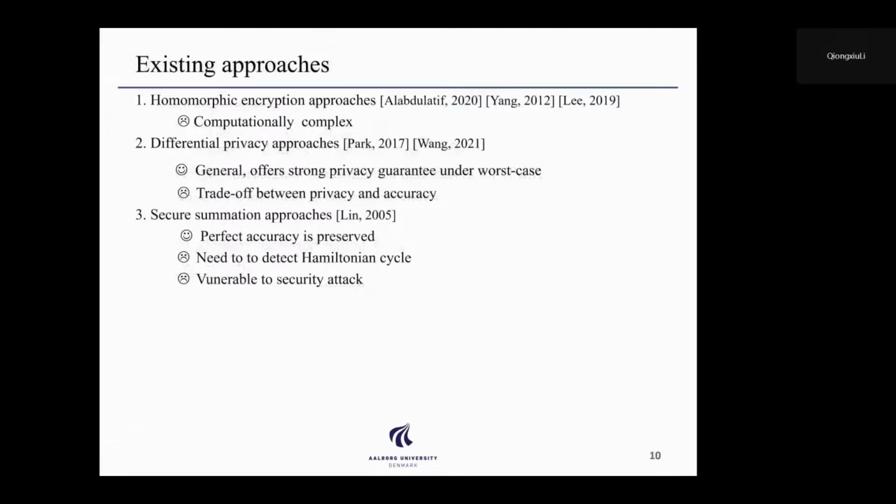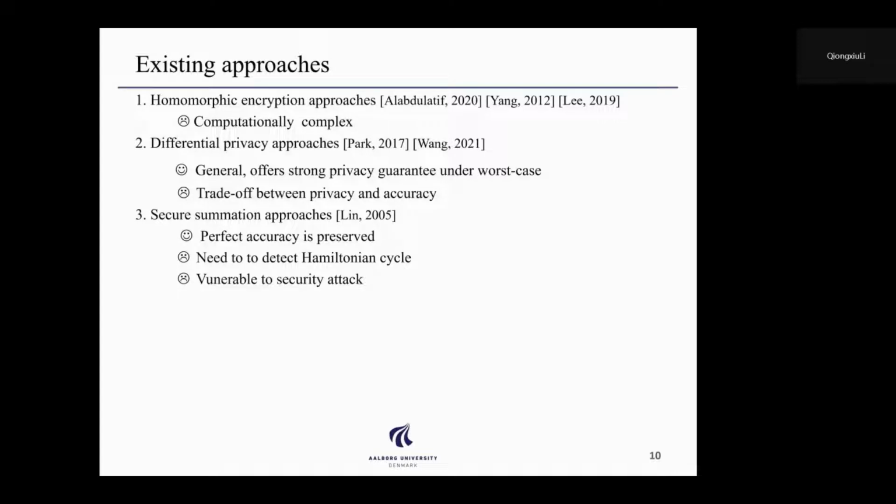Existing privacy-preserving distributed EM algorithms can be broadly classified into three types. The first one is the homomorphic encryption approach. Its main disadvantage is that it is computationally complex. The second type of approach is the differential privacy approach.